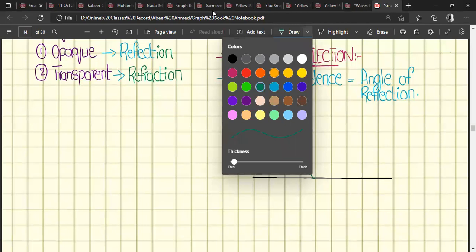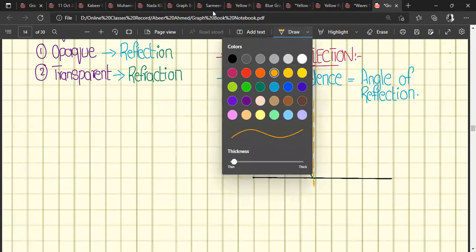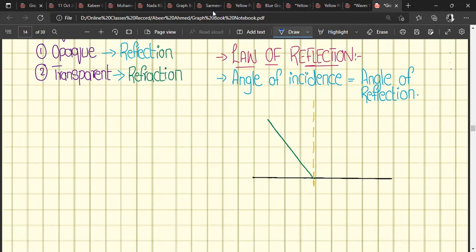Is it 90 degrees? Yes, for 90 degrees you first draw a line, a reference line, which we discussed in the ripple tank. That line, in scientific terms, is called the normal line, right? So we need to draw a perpendicular line which is perpendicular to the reflecting surface.